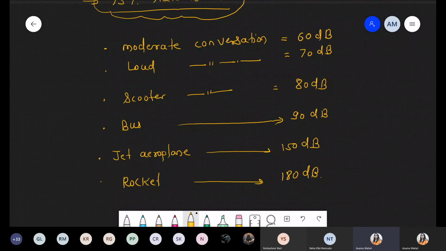Next class we'll discuss the effects of noise pollution and how to control it. And again we will continue with water pollution, because water pollution is a bit large, and some questions come from it, because in this topic we have to discuss eutrophication and biomagnification. So if possible, मंडे को हमारी क्लास होगी शायद, अगर टाइम टेबल में होगा तो. जैसे कल एग्जाम हो जाएगा, read the 2 points. If possible, read water pollution from NCERT.